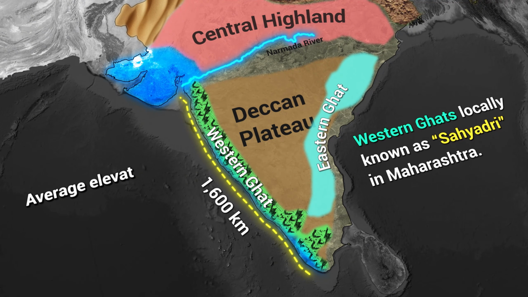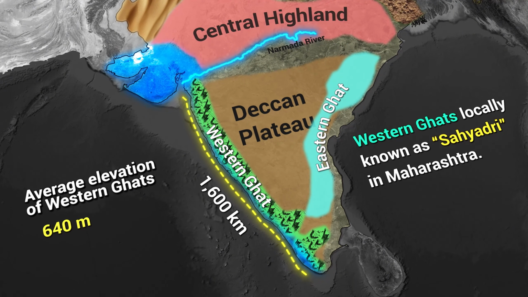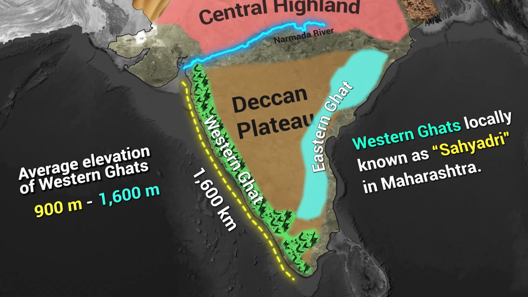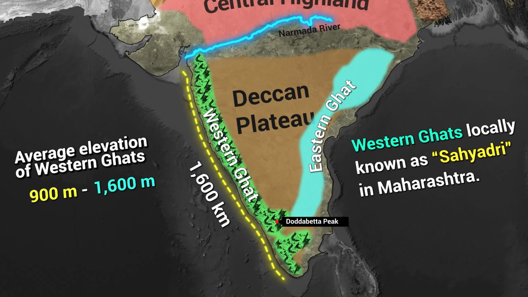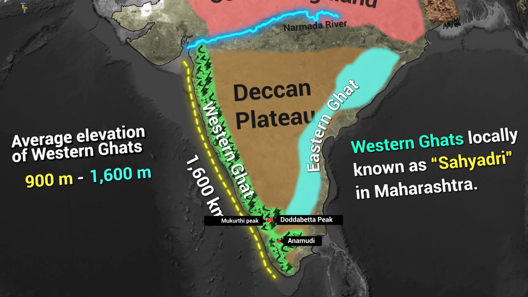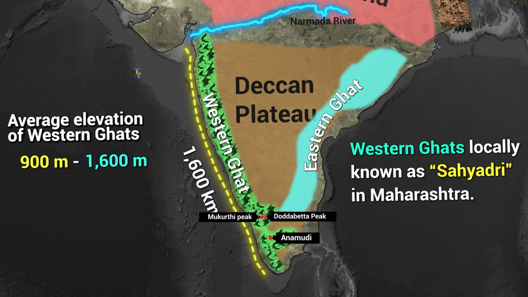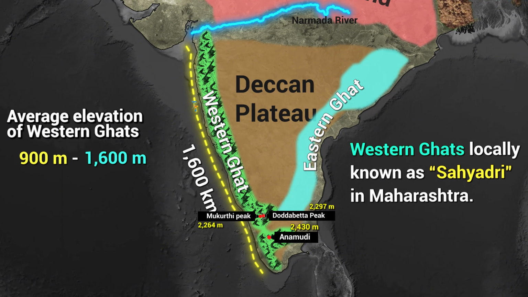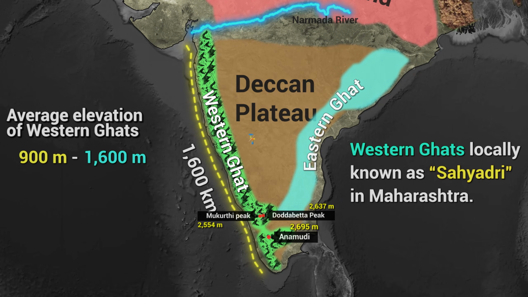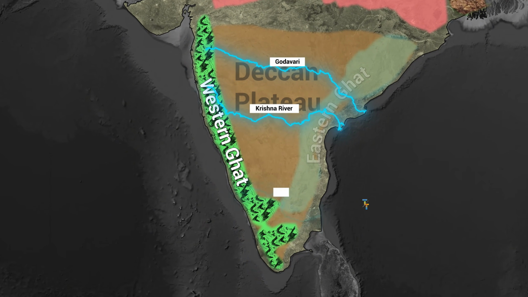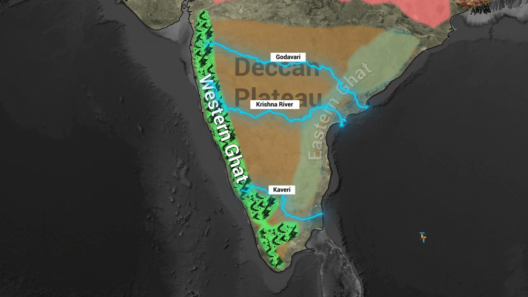The average elevation of Western Ghats is 900 to 1,600 meters. The famous peaks in this area are Doda Betta, Anamudi and Mukurthi Peak. The highest peak in this region is Anamudi with 2,695 meters. Major rivers like Godavari, Krishna and Kaveri originate from Western Ghats.